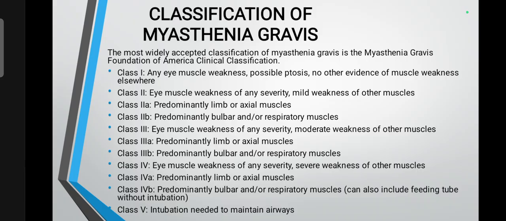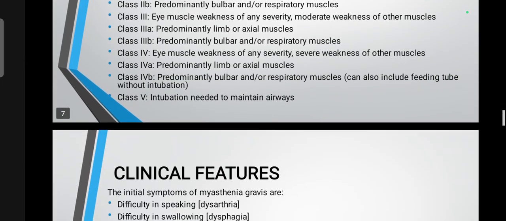Class 4, eye muscle weakness of any severity, severe weakness of other muscles. Class 4A, predominantly limb or axial muscles. Class 4B, predominantly bulbar and or respiratory muscles, can also include feeding tube without intubation. Class 5, intubation needed to maintain airways.